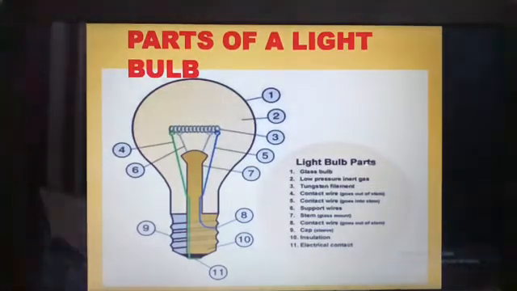Then a homemade torch. Then the electric switch, that is a simple switch, an electric circuit with a switch in the on position, off position, and the inside view of the torch. Let us see through the smart board, the animated pictures.